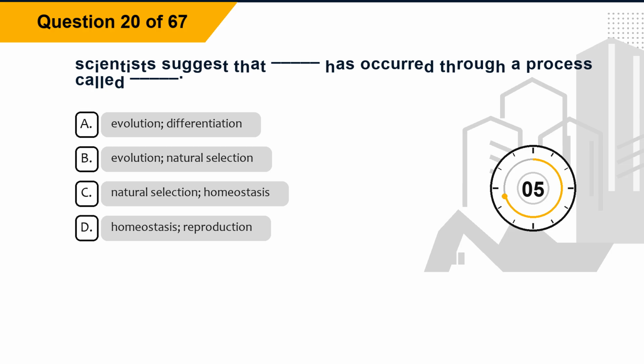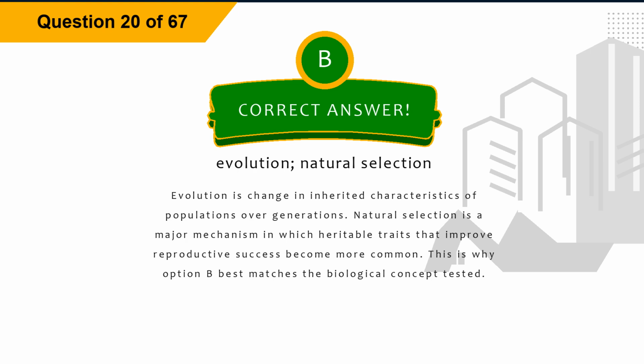Option C, natural selection, homeostasis. Option D, homeostasis, reproduction. The correct answer is option B, evolution, natural selection. Explanation. Evolution is change in inherited characteristics of populations over generations. Natural selection is a major mechanism in which heritable traits that improve reproductive success become more common. This is why option B best matches the biological concept tested.